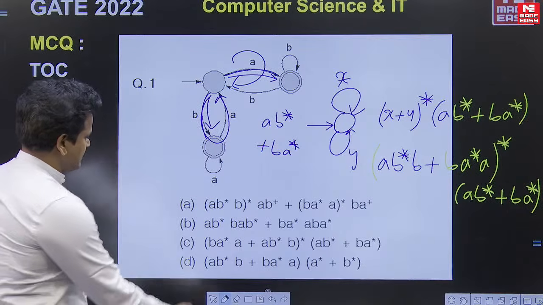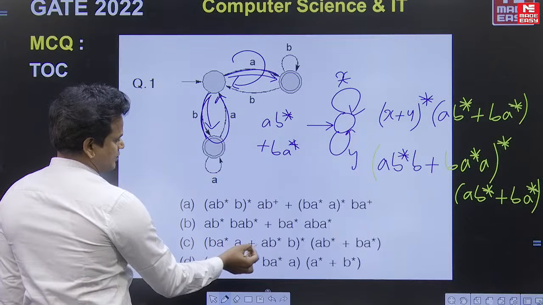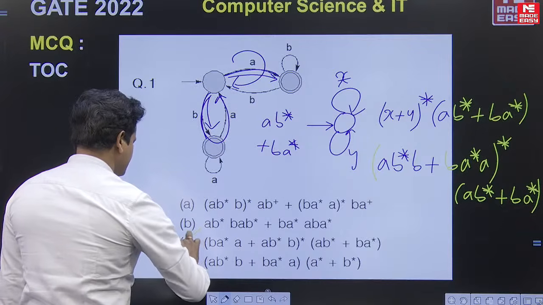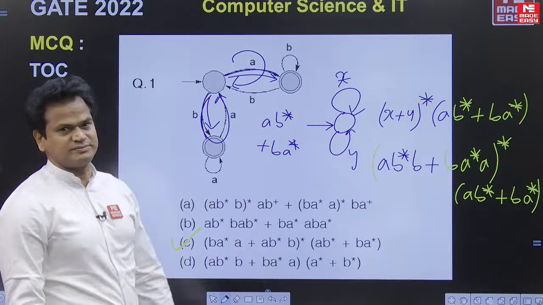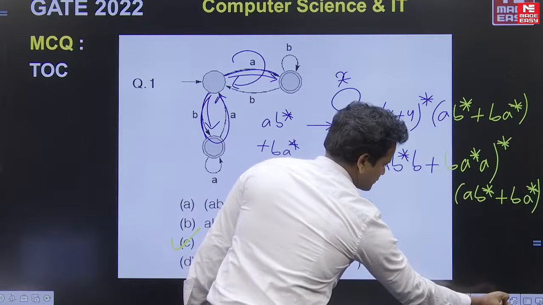So what is the answer here? a b star b or b a star a, whole star, ending with ab star or ba star. So this is the right answer for this question. I hope everyone of you did this correctly. Okay, we'll go to the next question.